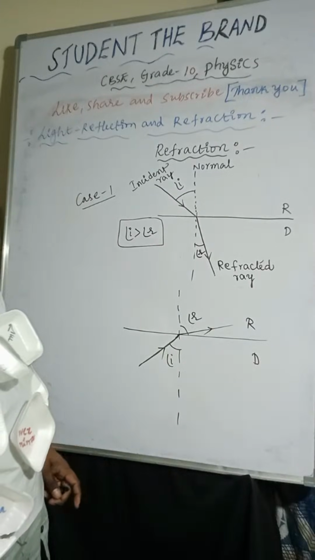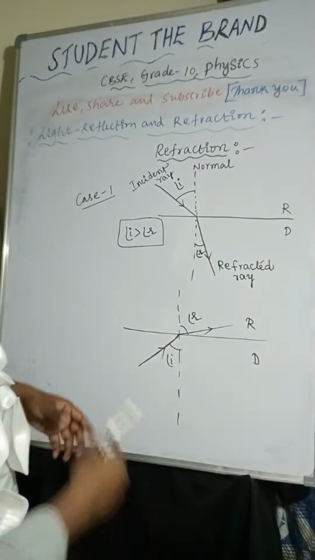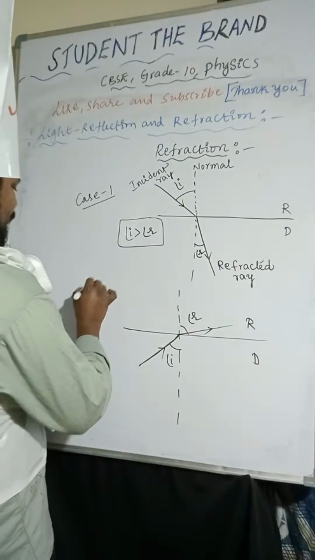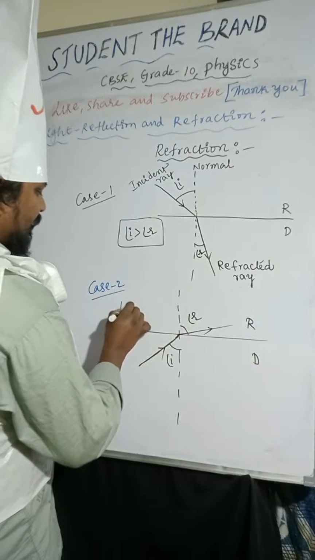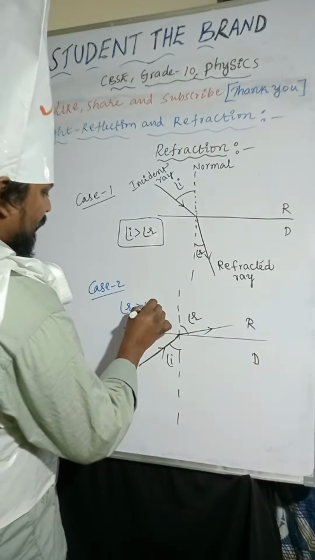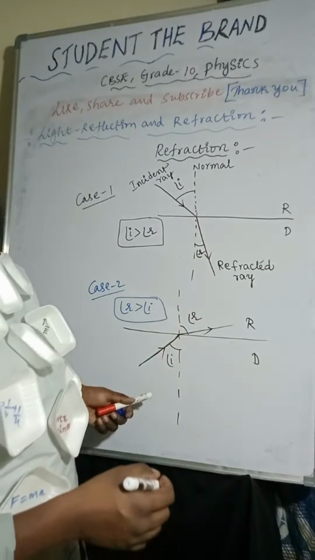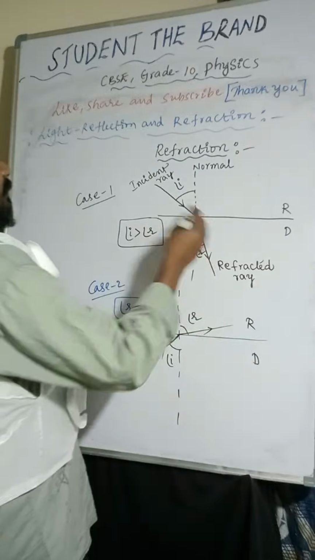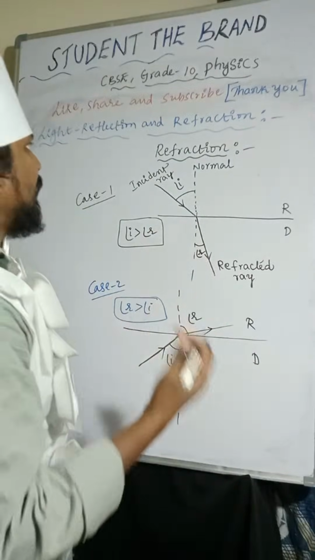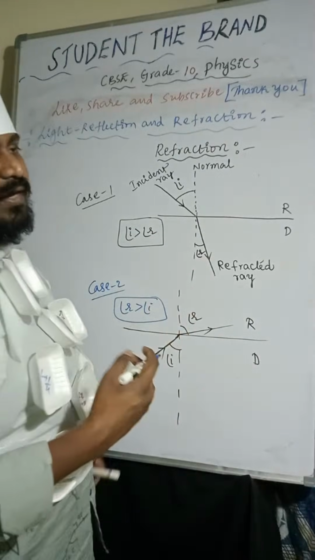So this is case 2. The angle of refraction is greater than the angle of incidence. This is about refraction. The bending of light at the interface of the two media is called refraction of light.